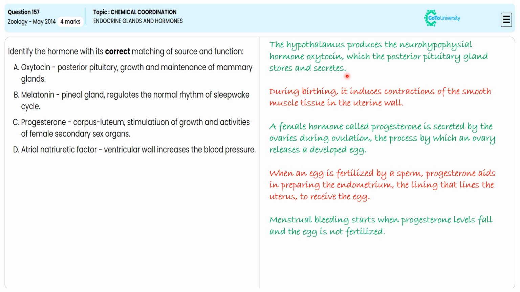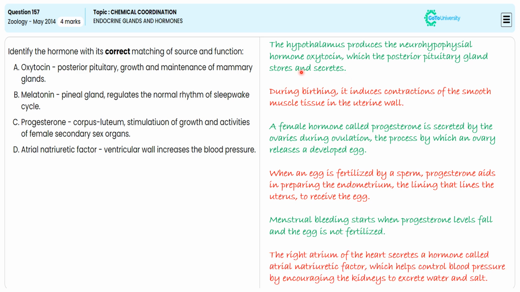The right atrium of the heart secretes a hormone called atrial natriuretic factor, which helps to control the blood pressure by encouraging the kidney to secrete water and salt. So with this specification, we choose option B as the correct option to secure 4 marks.